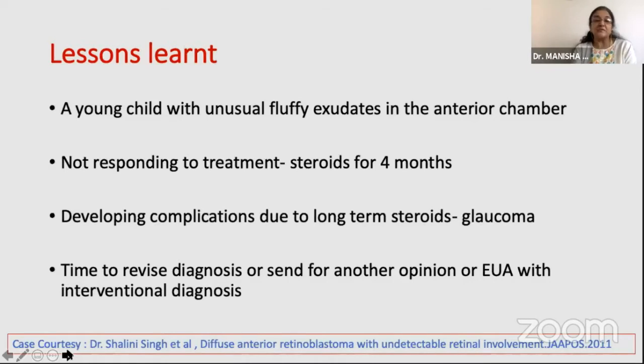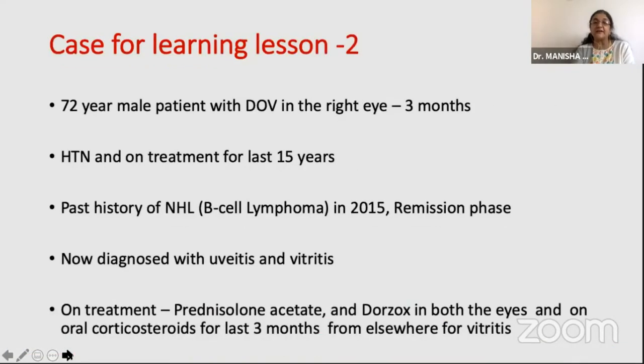Now it was the time to revise the diagnosis or send for another opinion or do an EUA examination, or some interventional diagnosis was required. And this is where we were able to clinch the diagnosis in this particular child.